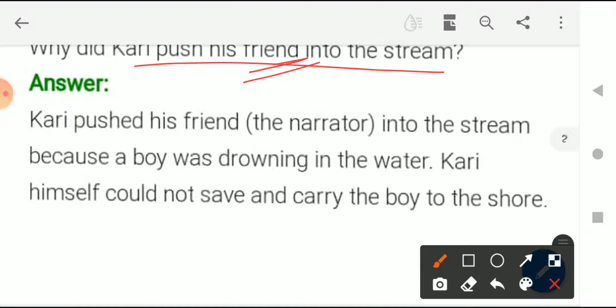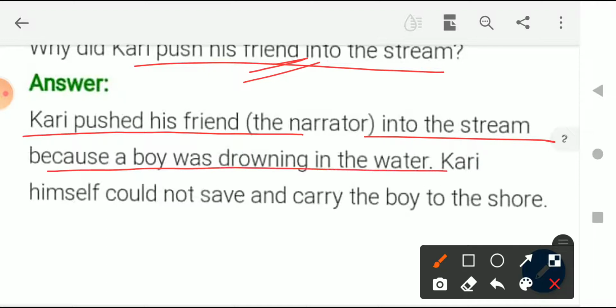So let's discuss the answer. Curry pushed his friend, the narrator, into the stream because a boy was drowning in the water. Curry himself could not save and carry the boy to the shore. So what was the reason? The reason was that Curry pushed his friend, that is the narrator, into the stream because there was a boy who was drowning in the water, and Curry was not himself able to help the boy.